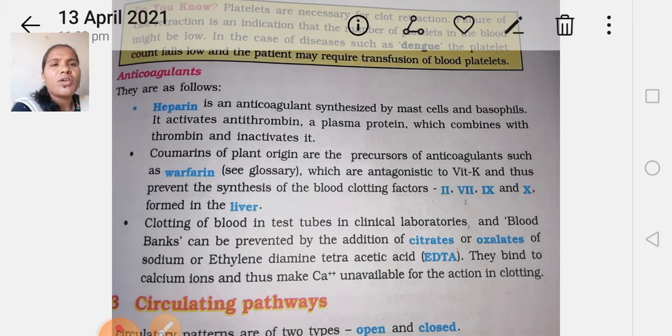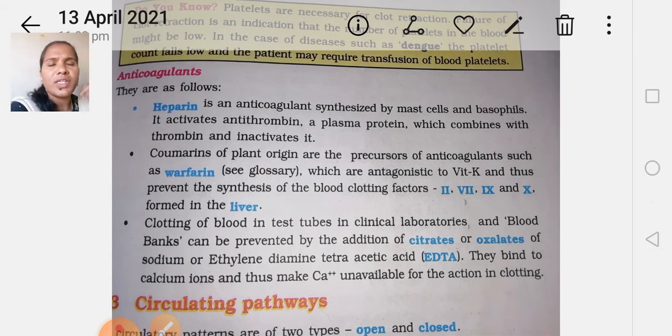Okay. And clotting of blood in test tubes in clinical laboratories and blood banks can be prevented by the addition of citrates or oxalates of sodium, or ethylenediaminetetraacetic acid. They bind to calcium ions and thus make calcium unavailable for action in clotting.